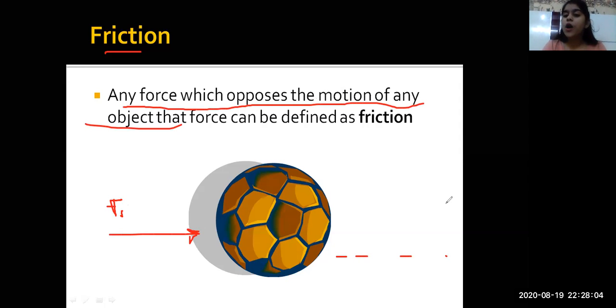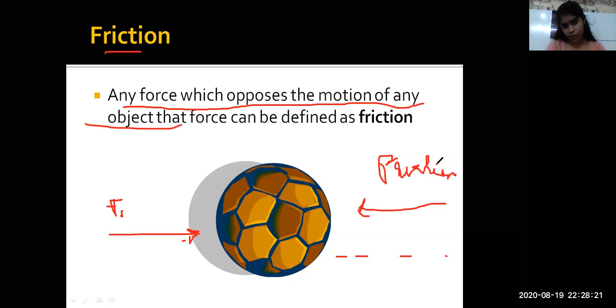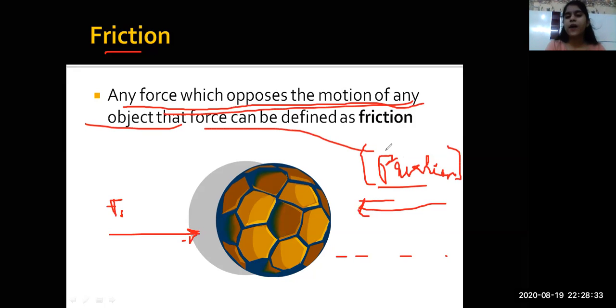Why? Because there is an opposite force acting. I move this forward, but there is an opposing force which is called friction, everyone. So the friction force opposes the motion, right? This is friction which opposes the motion of the stick. Any force which opposes the motion of any object can be defined as friction.